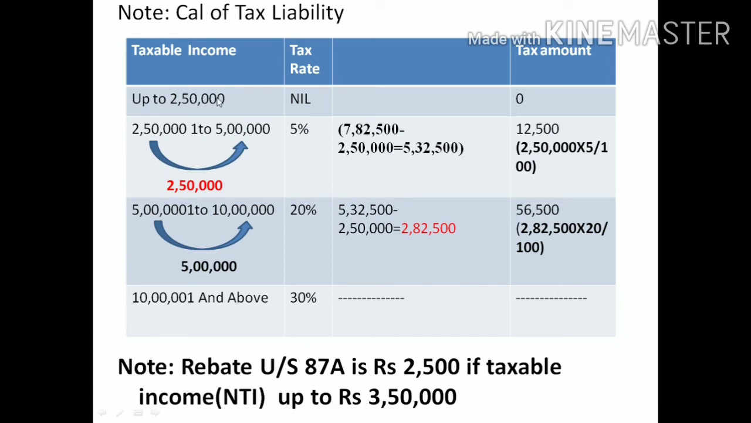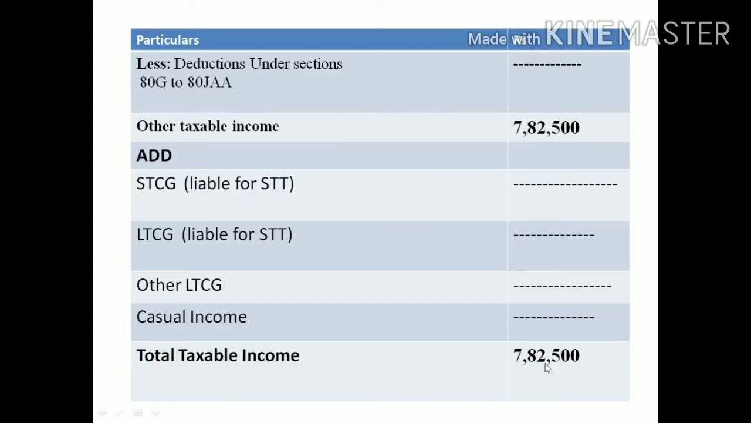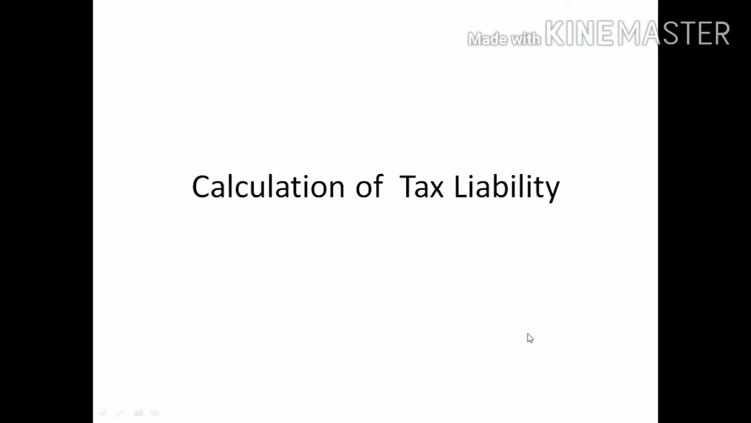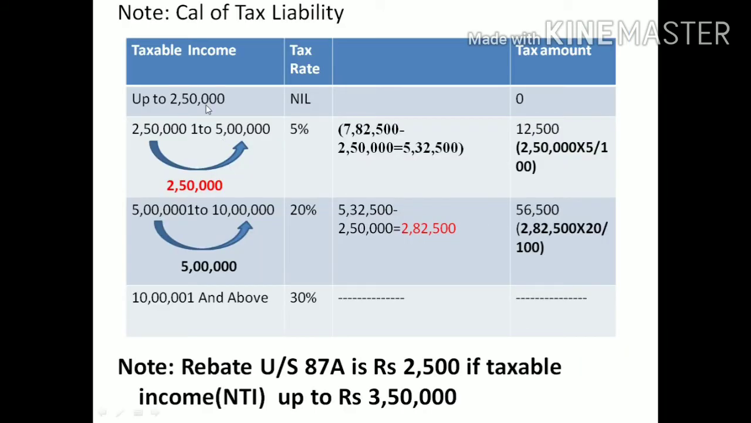If he has an income of more than 2 lakh 50, then only he will pay tax on the basis of slab rate. He has a total income of 7,82,500, which is more than 2 lakh 50. So first we should remove the exemption amount, that is 2 lakh 50,000. Then on the remaining amount, tax will be paid on the basis of slab rate.